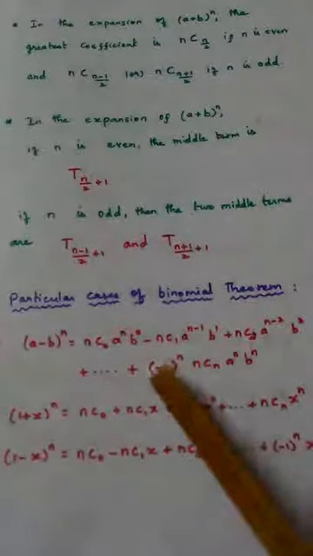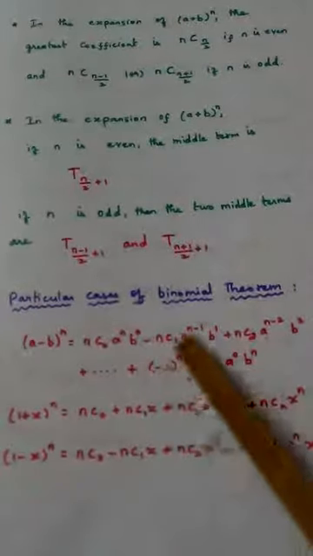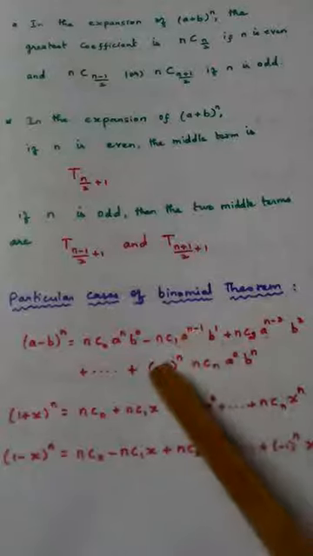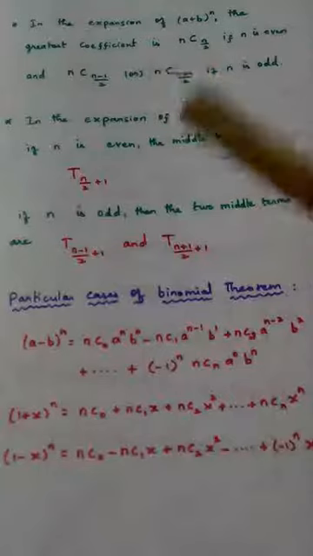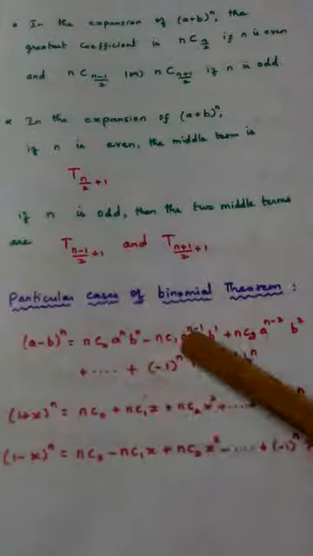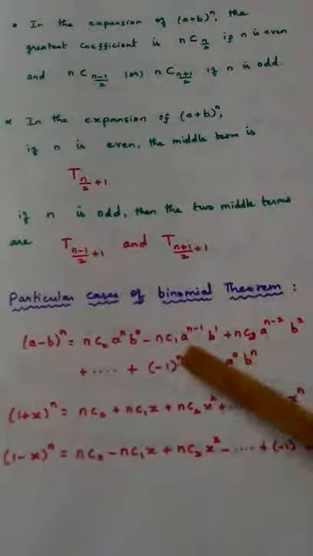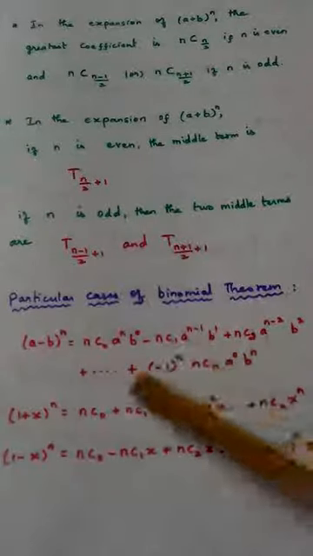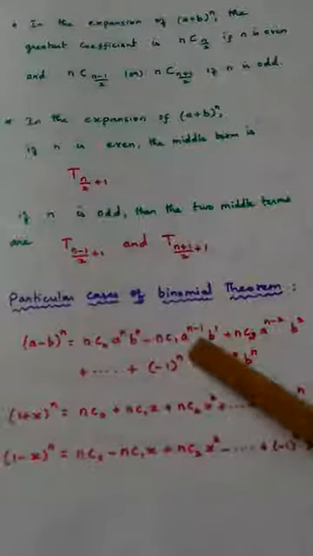The last term is (-1)^n nCn a^0 b^n. This is because it can be either minus or plus. We put (-1)^n because if n is 2, this will be a positive term; if n is 3, a negative term; n is 4, positive; n is 5, negative.